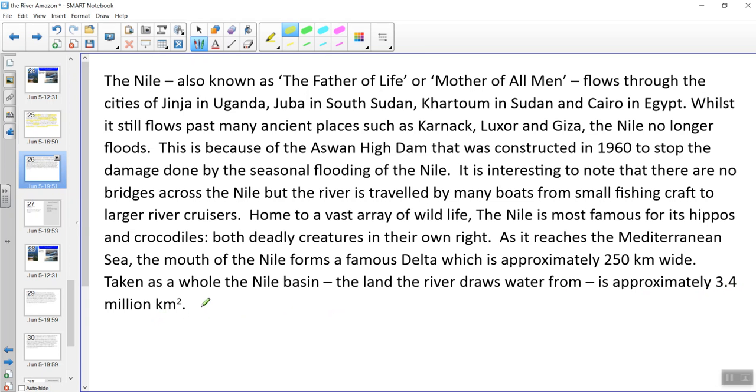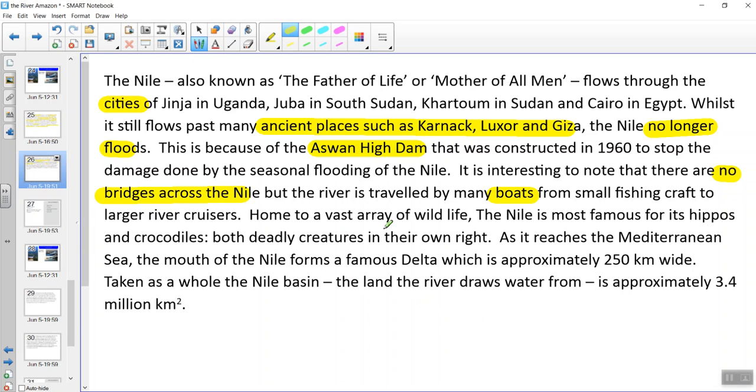Okay, so what have we said here? We've said the cities that the Nile flows through. We've said it flows past ancient landmark features. We've said it doesn't flood anymore because of this high dam. So it used to flood, but it doesn't flood anymore. Now, we've also said that there are no bridges across the Nile. It's a bit like the Amazon, isn't it? But that there are many boats on the Nile.